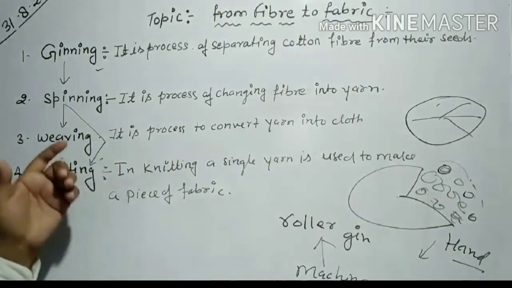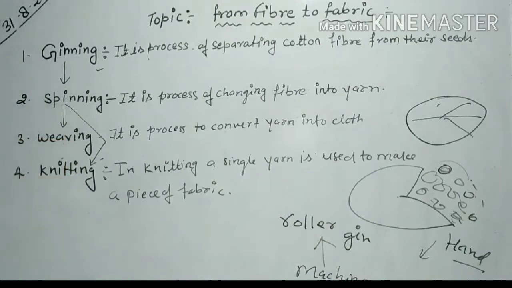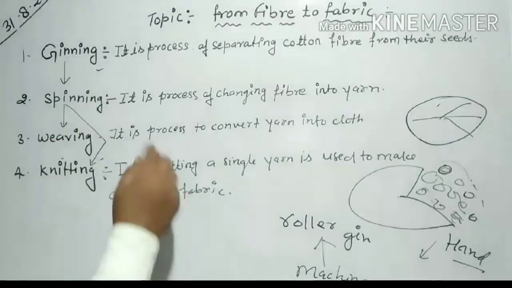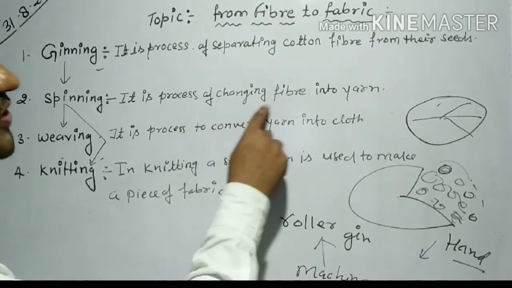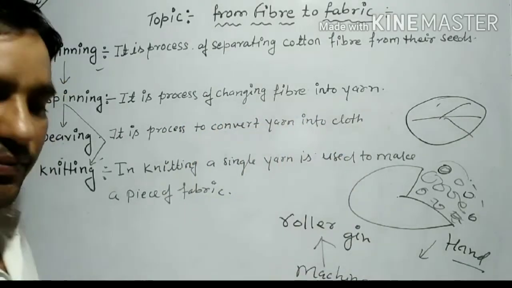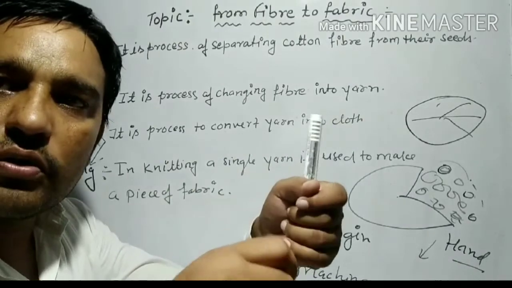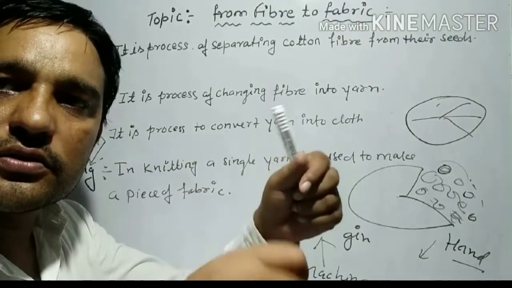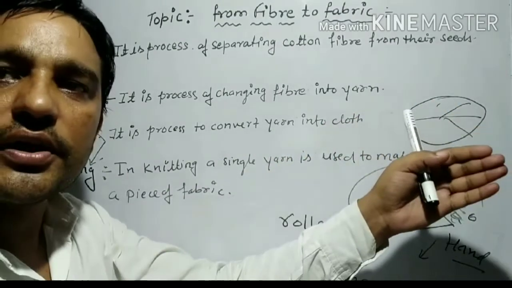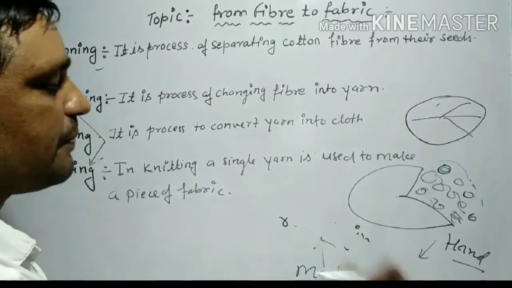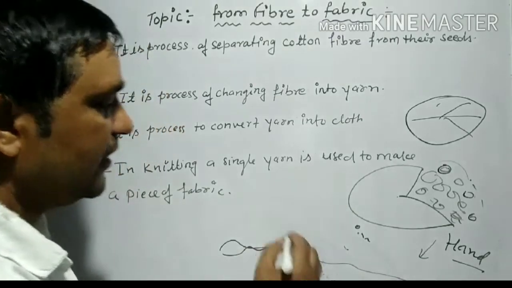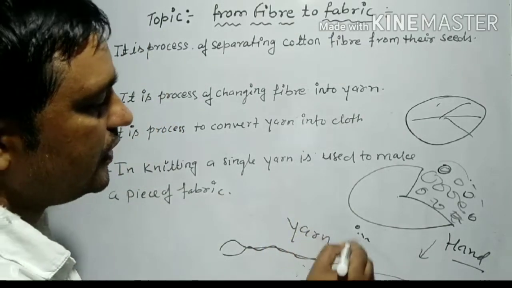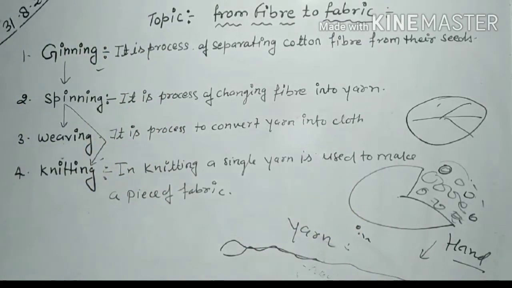Understand? So we can say that spinning is the process of changing a fiber into yarn. Means when two or more fibers are twisted together, they form a long thread that is known as yarn. Clear?